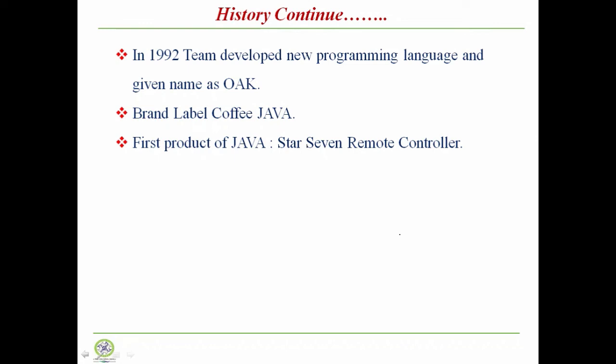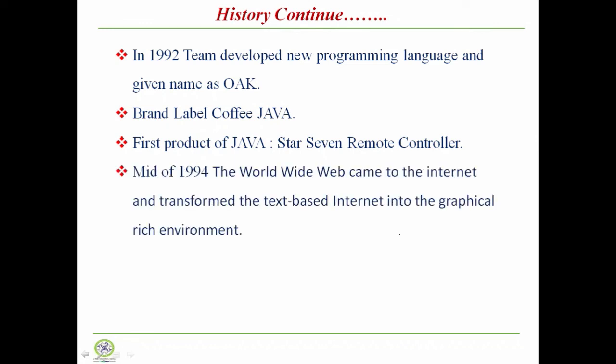Now later, in mid 1994, the World Wide Web came to the internet and transformed the text-based internet into a graphical rich environment. So most of the people were using the World Wide Web environment. They switched from the text-based environment to the graphical environment. And during this period, if you want to access the internet, if you want to use a www service, what is the basic need? We need a browser.